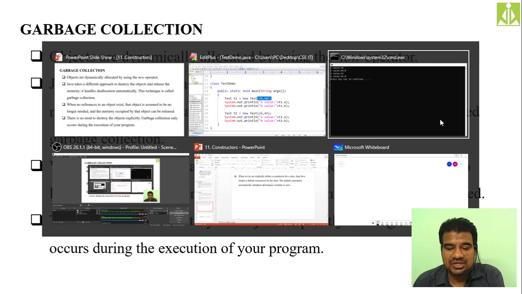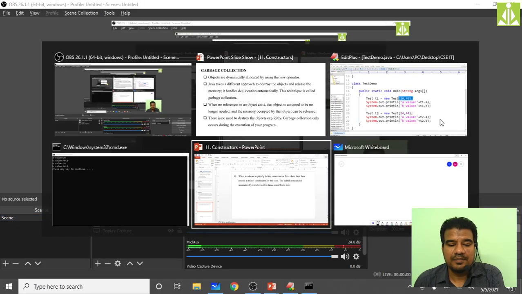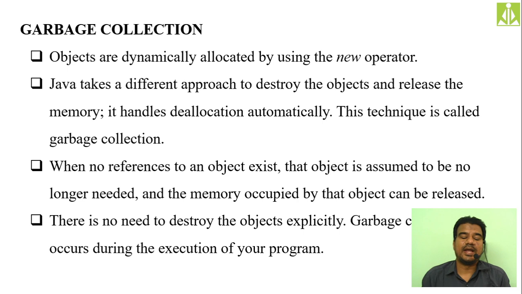See, garbage collection in Java. So quickly, when we are creating the objects, we are using the new operator, isn't it? The purpose of using the new operator is to allocate the memory for the objects from the heap.